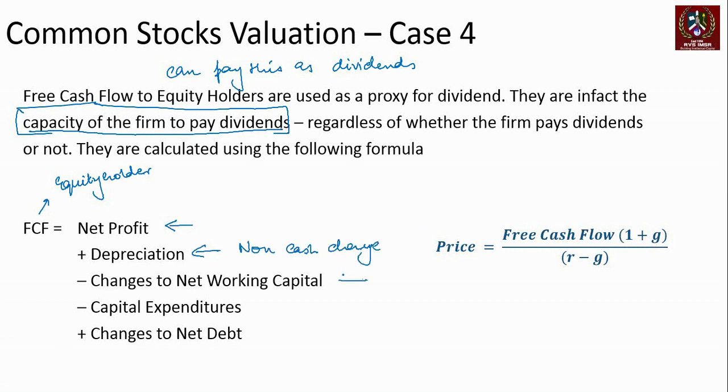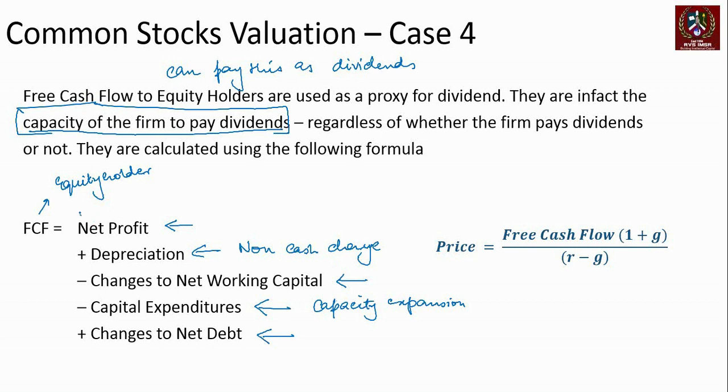You remove the changes to net working capital, right? Just like we construct our cash flow using the indirect method, that's what we do here. You remove all the capital expenditures on account of capacity expansion, etc., that the company would have done, and general wear and tear kind of replacement that the company would have done. And if the company has raised any debt, changes to that net debt number will also come in here.